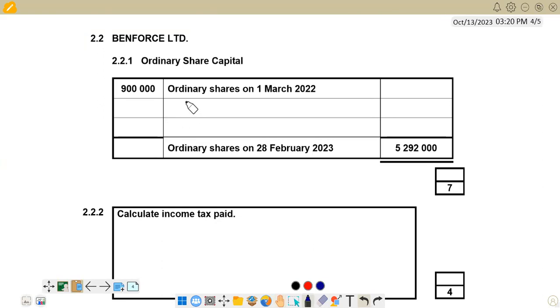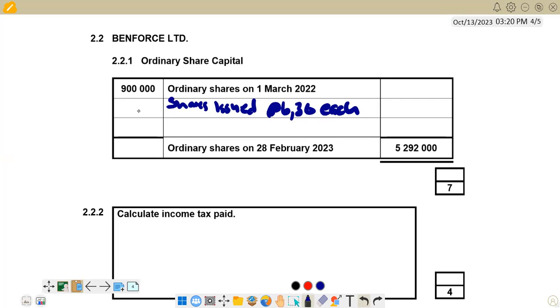So we are going to say shares issued on 1 May. Here, shares issued, and they were issued at 6.30 each. So we have 150,000 shares.